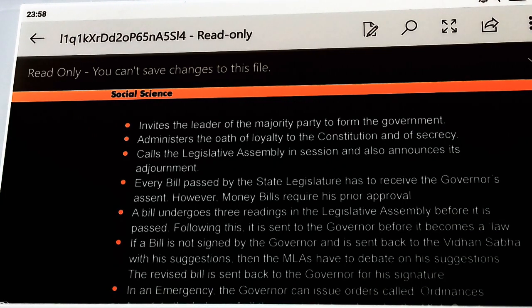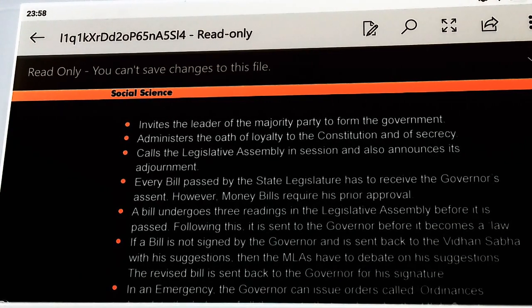Now, in case a bill is not signed by the governor and is sent back to the Vidhan Sabha with his suggestion, then the MLAs have to debate on his suggestion, and after discussion and deliberations on the recommendation given by the governor, the revised bill is sent back to the governor, and after receiving his signature, it becomes a law.